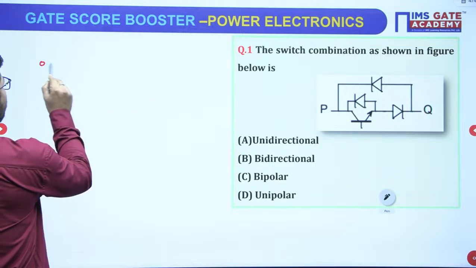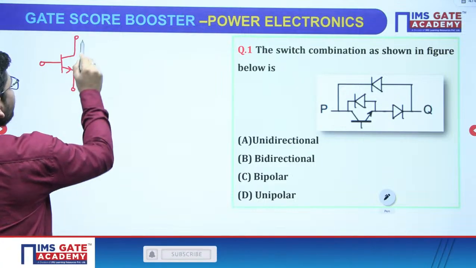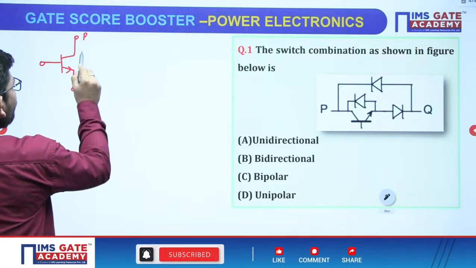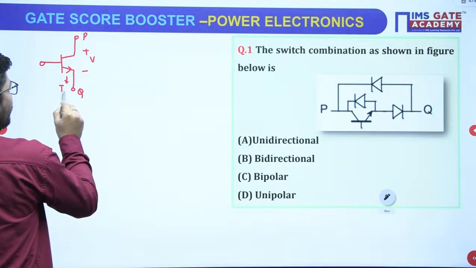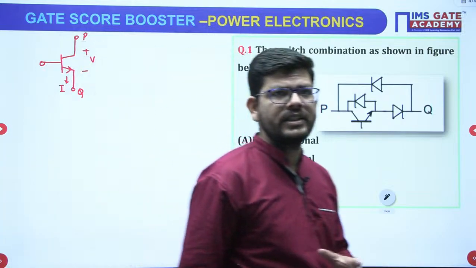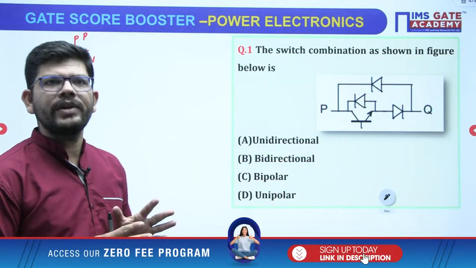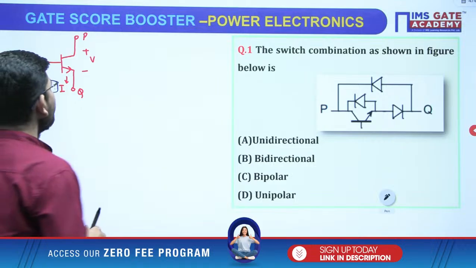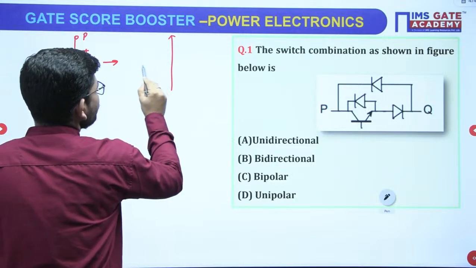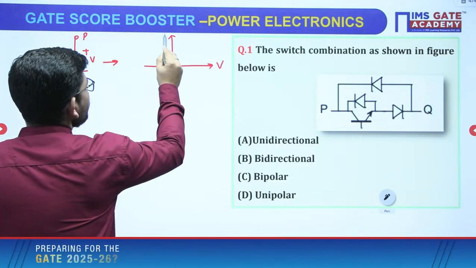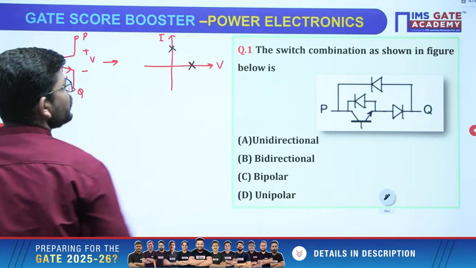While realizing the switch, you should consider what type of voltage the switch will block when it is in the off state and what kind of current the switch will carry when it is in the on state. So voltage during the off state and current during the on state is what you have to see here. The switch realization of a BJT is like this. It will block positive voltage, and when it is on, it will carry current in the positive direction, like this.